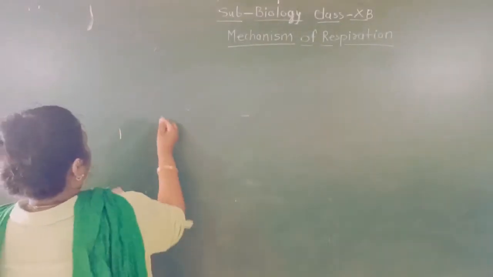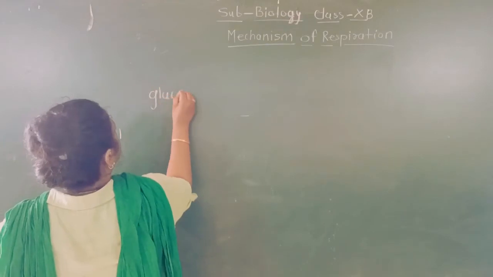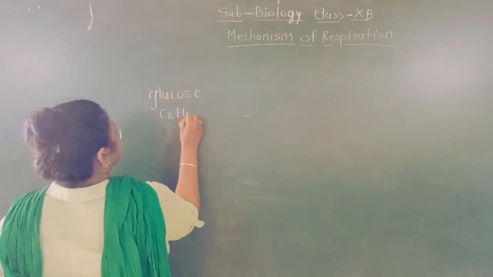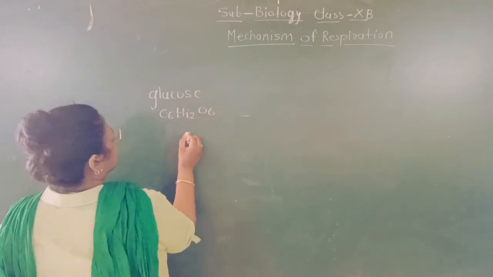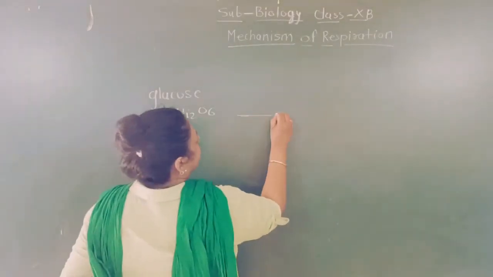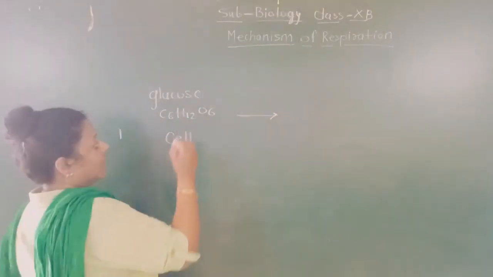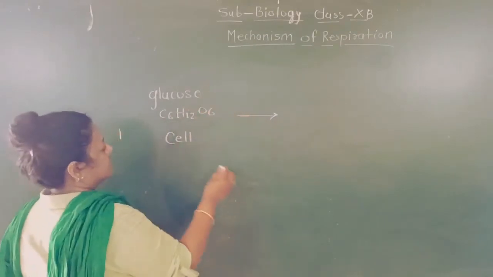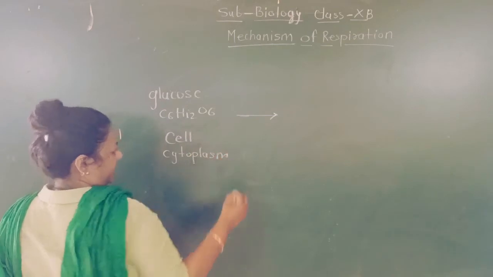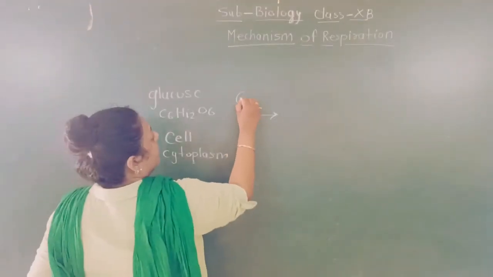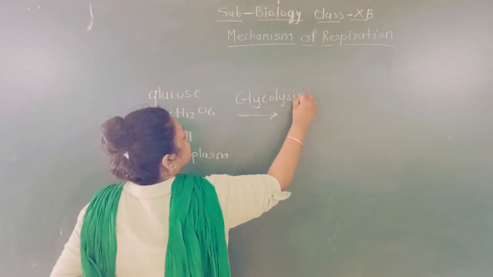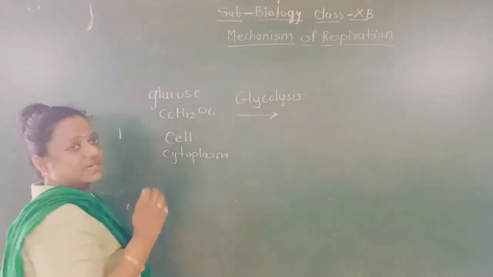So now what happens? This is glucose, right? Which has the formula C6H12O6. Now it is present in the cell, right? Now what will happen to this C6H12O6 in the cell, or in the cytoplasm also we can say? Then in the cytoplasm what will happen, students? Glycolysis process will take place.